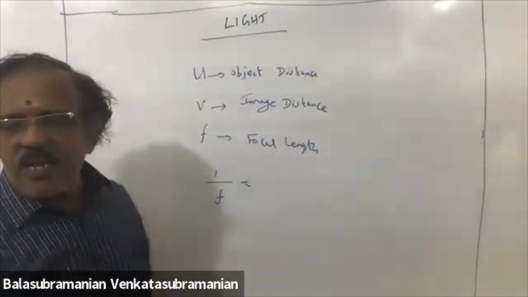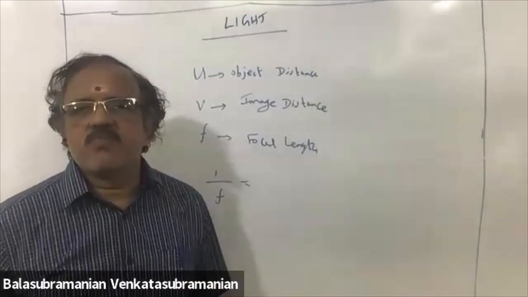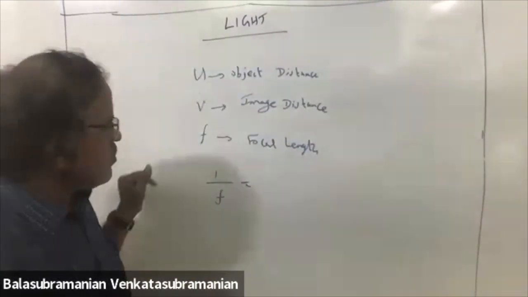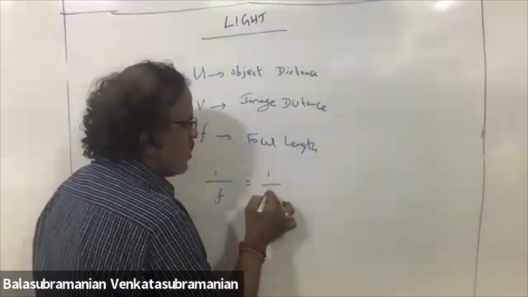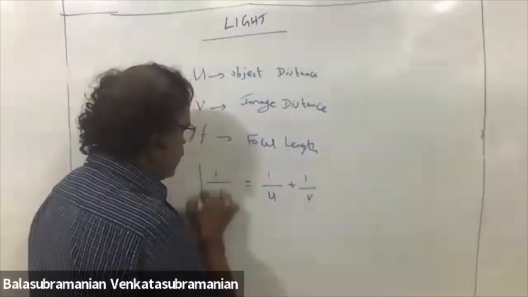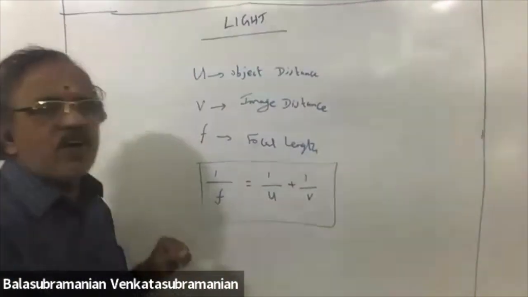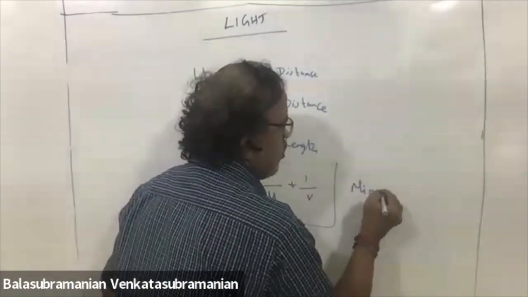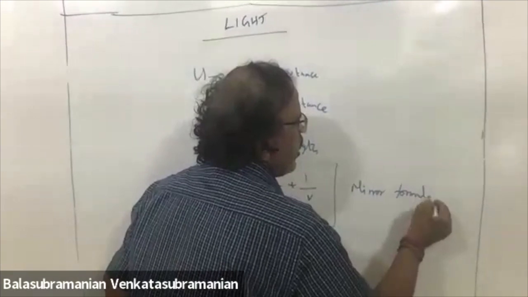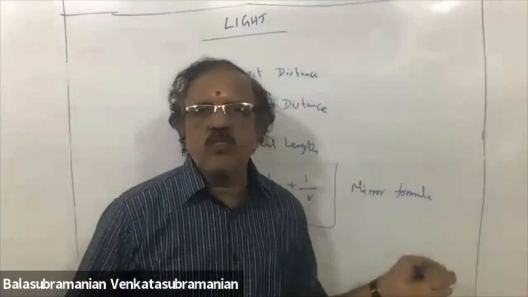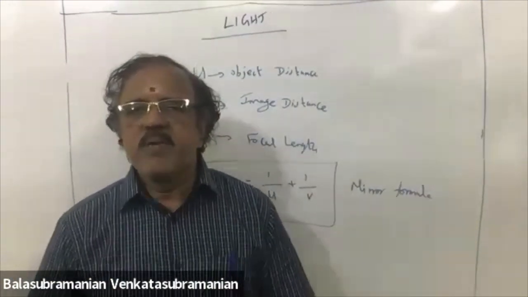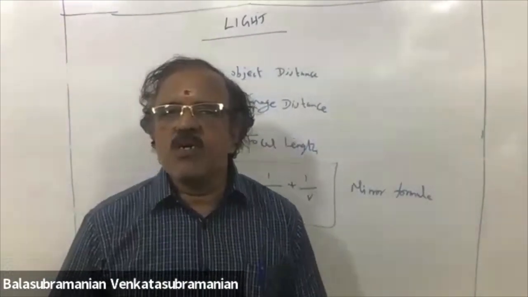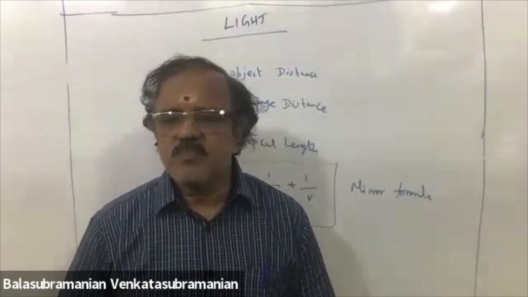We can find the relation between these two, using focal length. 1 by F is equal to 1 by U plus 1 by V. This is called a mirror formula. For concave mirror and convex mirror, both we can use the mirror formula: 1 by V plus 1 by U is equal to 1 by F. Correct?